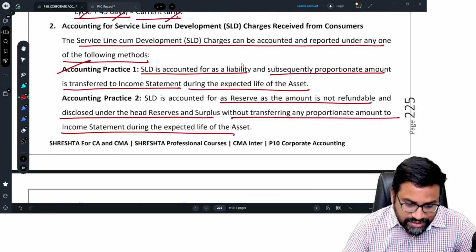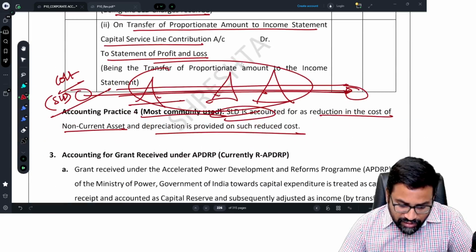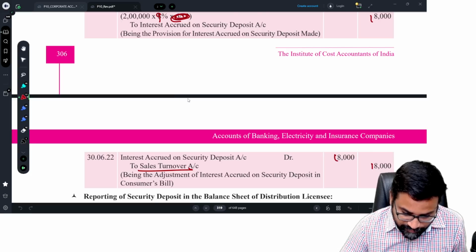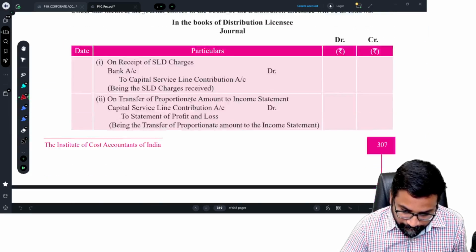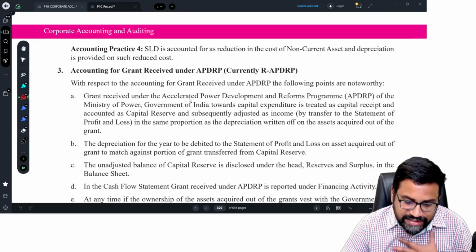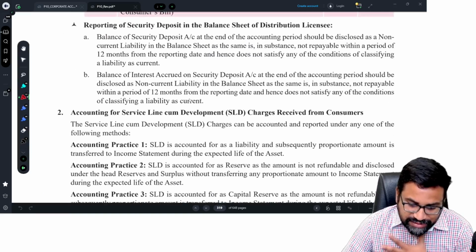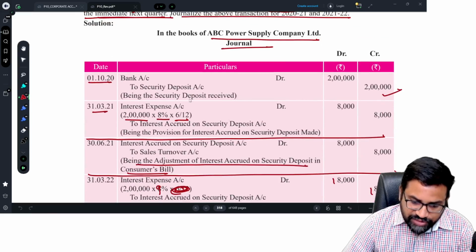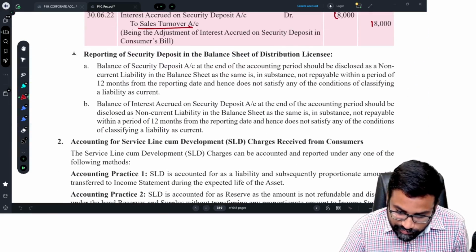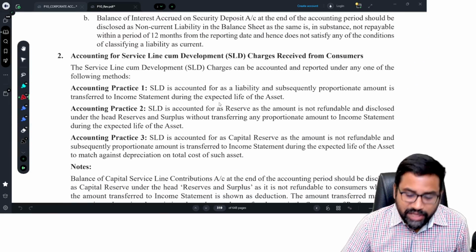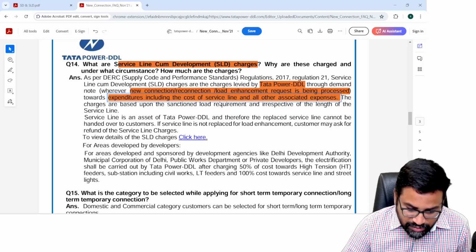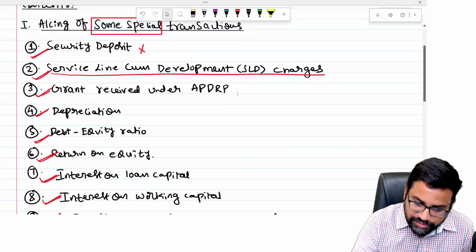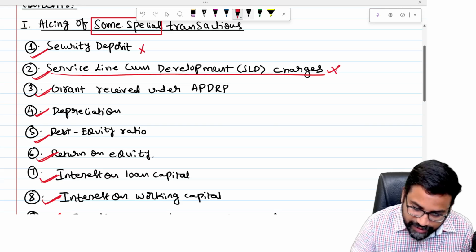So I think this is the treatment, sir. I think we don't have any separate problem for this. Let us see. No, we don't have any separate problem for this, but they have given the concept. That's it. At least for security deposit we have one problem, but for service line cum development charges there is no problem, sir. I don't think so. It is not that important, but we have covered it.